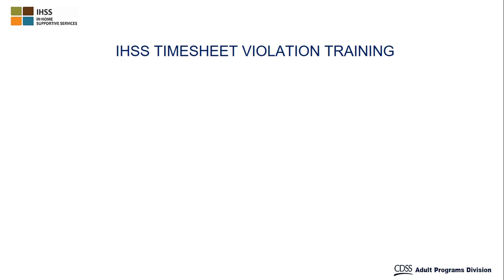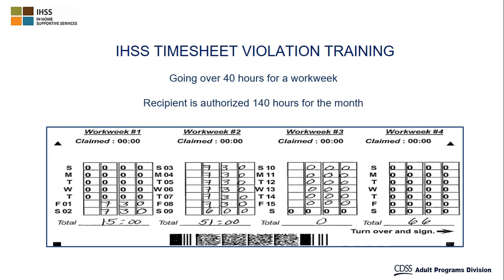Our first example, going over 40 hours in a work week when the provider is not authorized any overtime. The recipient is authorized 140 hours for the month, meaning the provider is not authorized to claim any overtime in a work week because the hours are not over 160 for the month. On the timesheet for work week 2, the hours that the provider entered total 51 hours for the work week. Since the provider is not authorized for any overtime or to go over 40 hours for the work week, this caused a violation to be triggered.